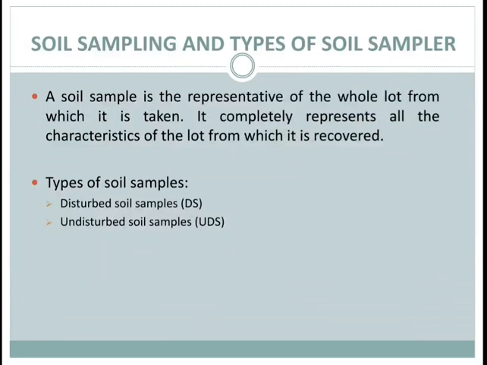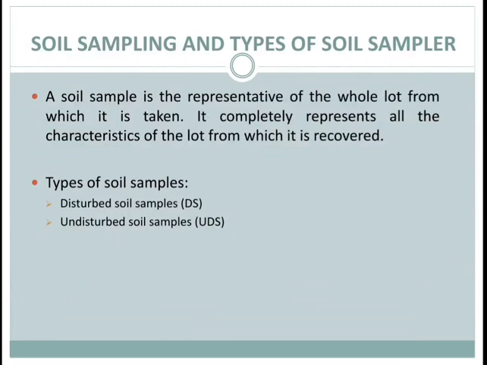Next is soil sampling and types of soil sample. The process of obtaining a soil sample from the desired depth at the desired location in natural soil deposits to assess the engineering properties of the soil is known as soil sampling, and the device used for obtaining the soil sample is known as a soil sampler.